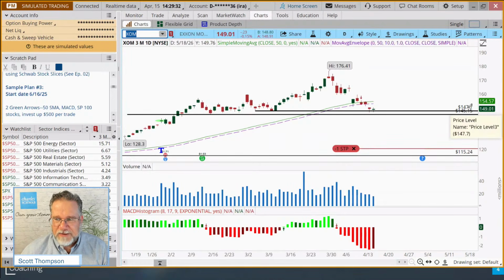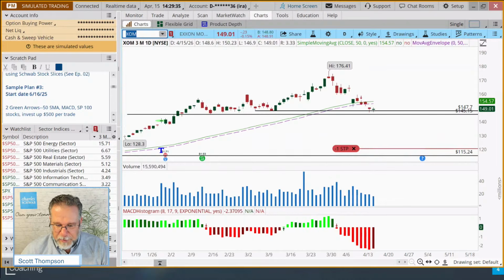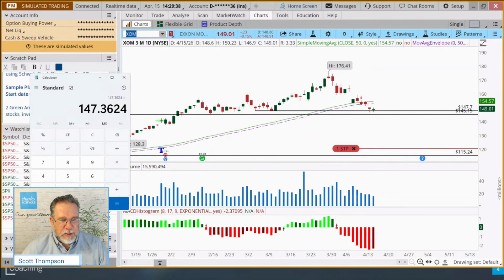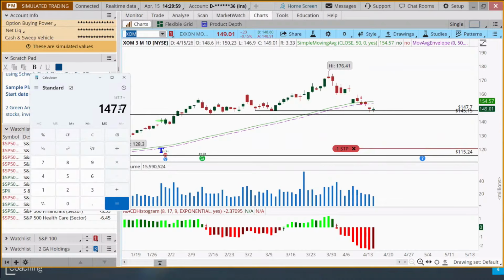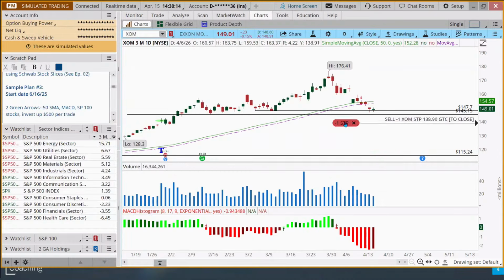But let's take this 147.70 low, and let's put our stop 3% below that. Let's see where that goes. 147.70 times 0.97, and that's 286. That can't be right. Let me clear this out. So what do we have? 147.7 divided by, no, I don't want to divide by. Sorry about that. Getting late in the day. Times 0.97. So 143.26. Let's go ahead and move it up to there. 143.26.